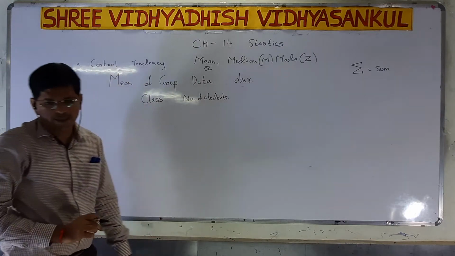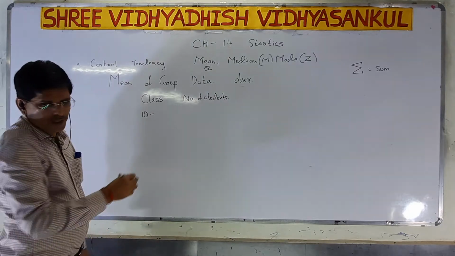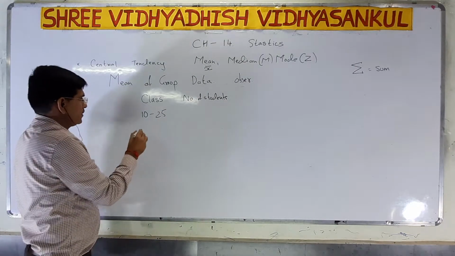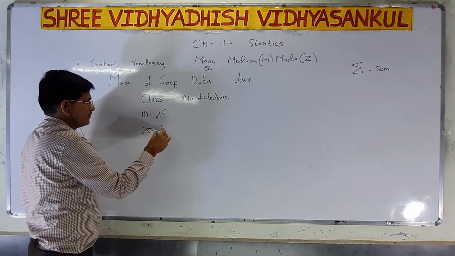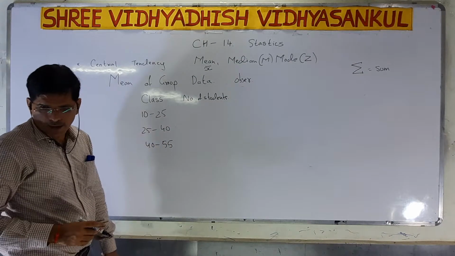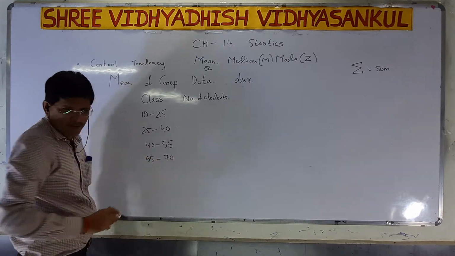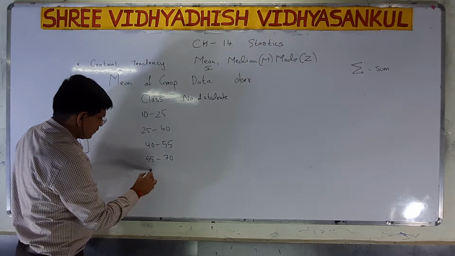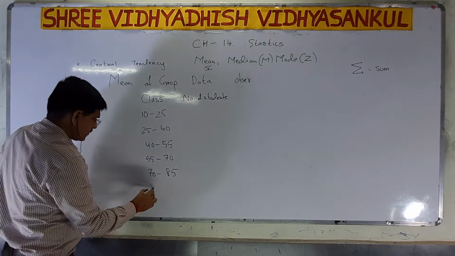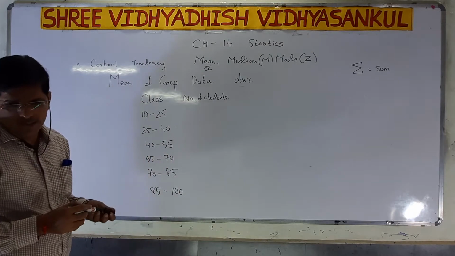Two things are given. The classes given are 10 to 25, so here the difference is 15, then 25 to 40, 40 to 55, 55 to 70, 70 to 85, and 85 to 100. That is given as the class.